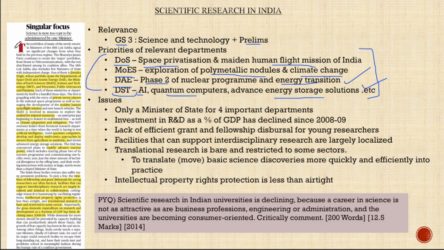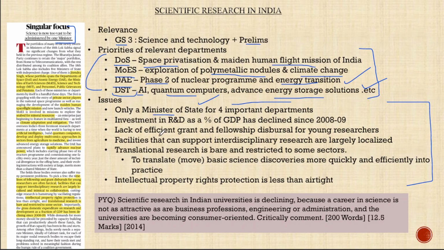Now, the important part in this editorial is the issues with respect to these priorities, and that is what we are going to discuss now. The first and major issue, which is the heading of this article as well, is the single focus of a minister in these extremely laborious departments. Because there is just one minister of state with independent charge for these 4 important departments that we have just mentioned, and that is going to overburden the ministry. That is the first major concern.